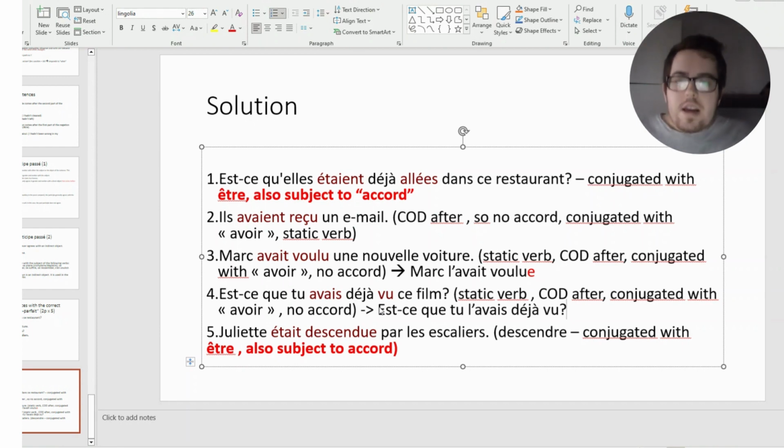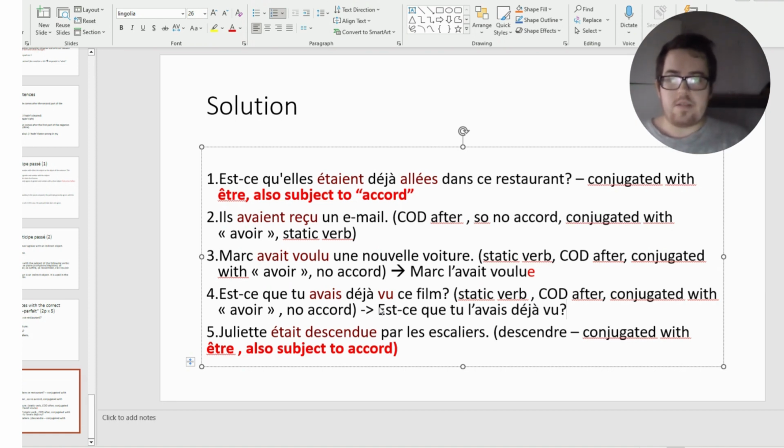And lastly, we have Juliette était descendue. We have the verb descendre that, in this case, is conjugated with être because it means to go down. It means basically a movement.